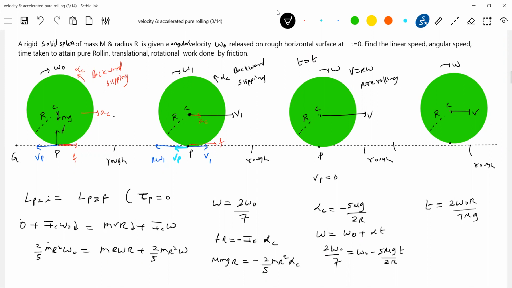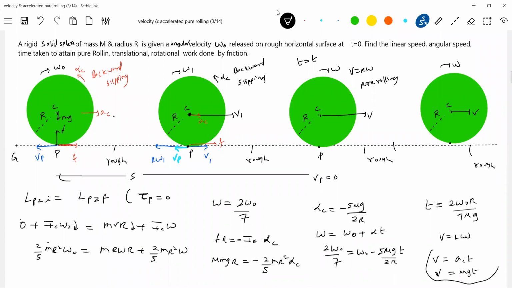I just indicated here, that's the time taken. What is the distance covered? You can calculate the distance covered to attain pure rolling. How to calculate V? Once you know omega, then V equals R omega. You can also calculate from here. Who will accelerate the center of mass? The friction only. So can we write V equals mu g t? You know T, substitute and you'll get V. Any method, or else V equals R omega. Please do remember, you can take help of this also.